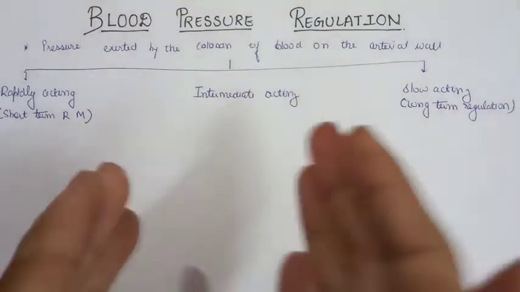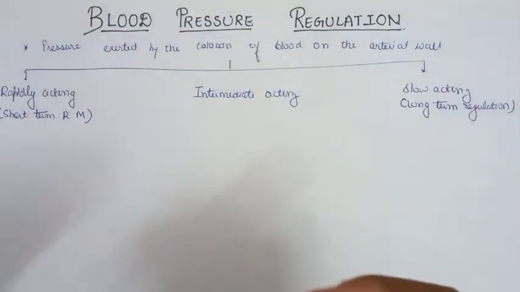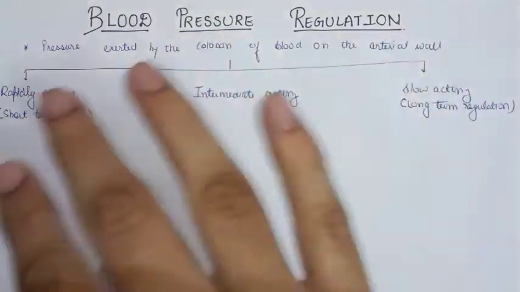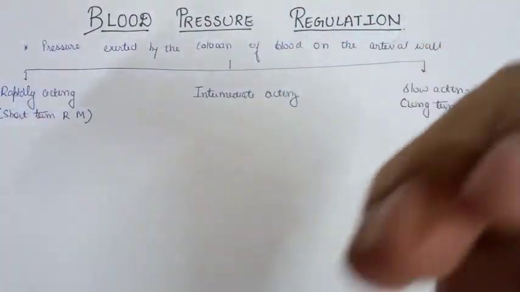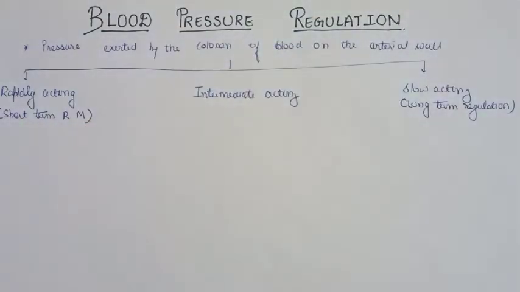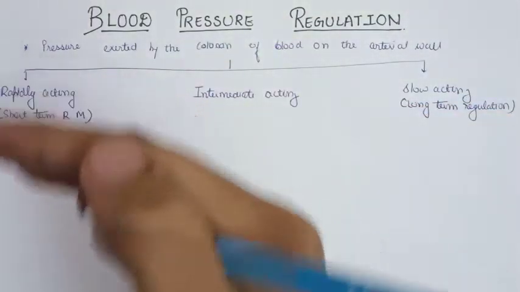When it comes in your examination, it is usually asked as a long question, so you have to divide the whole answer into different parts. First you have the heading of the blood pressure and tell about the various mechanisms that are employed. We have got several subheadings under each heading.